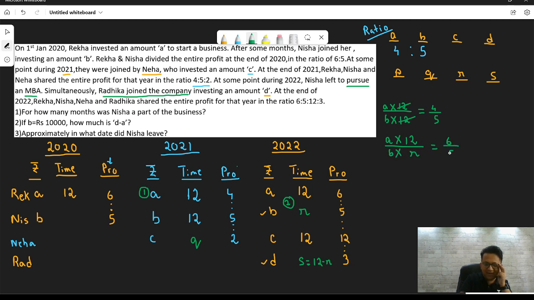Do you know the value of A and B? Absolutely. A is 4, B is 5. So 4 by 5 into 12 divided by into R is equal to 6 by 5. 5 cancels out. 6 ones are, 6 twos are, so can I say R is equal to 8? R is equal to 8.